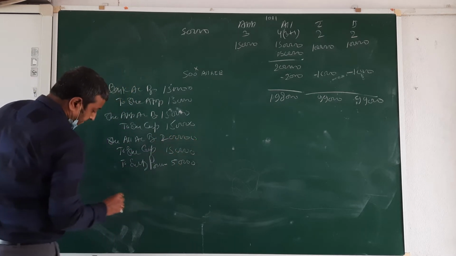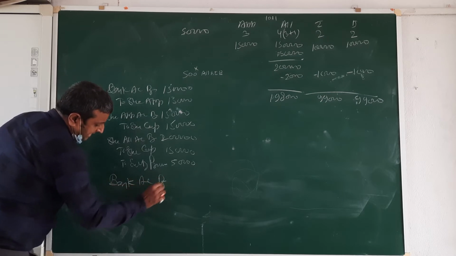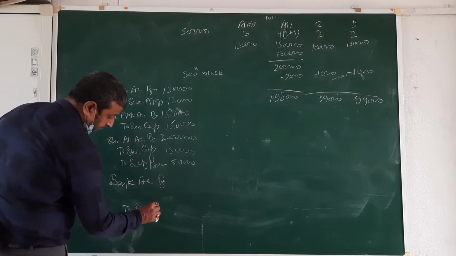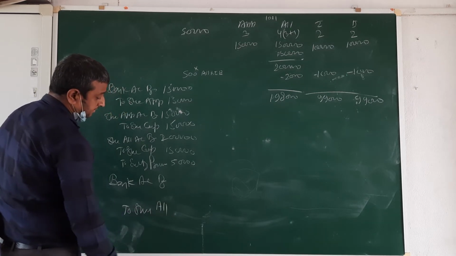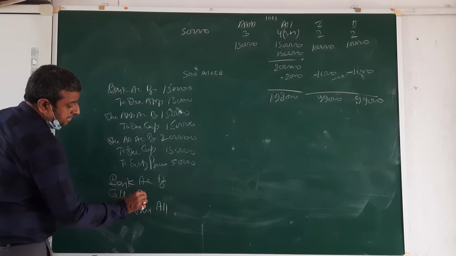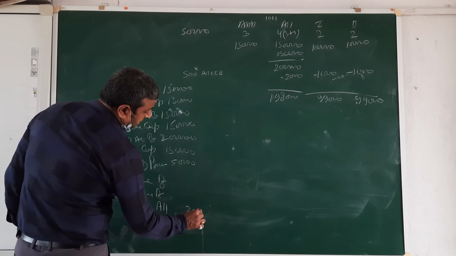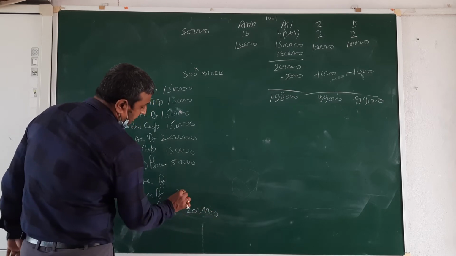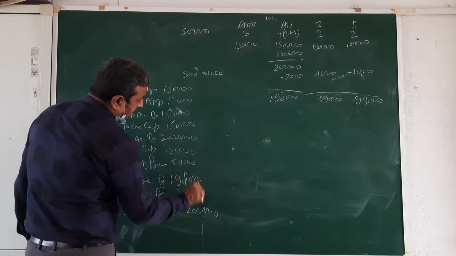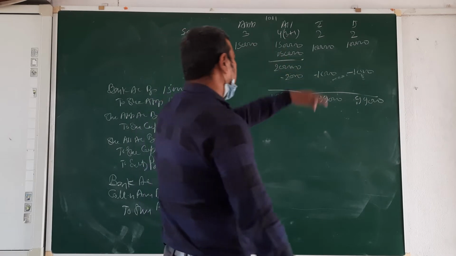Then we are receiving the money. Bank account debit, calls in arrear debit to share allotment. We need to receive 2 lakh, 2,000 is in arrear, and we are receiving only 1,98,000. Go for the first call.